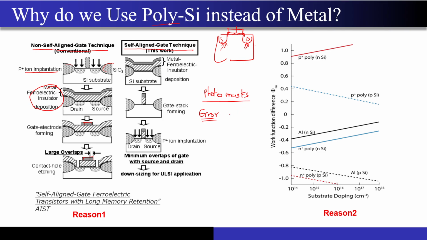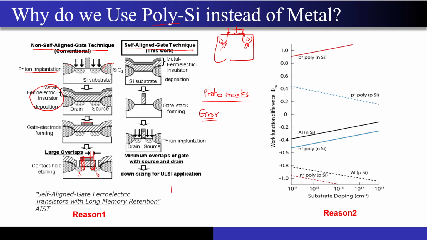So there will be some uncertainty present. Because of the uncertainty, you will see that normally this gate region overlaps with this source and drain region. This overlap part has been shown over here. Correct? Similarly, it will overlap on this side also. Now, what happens because of this?